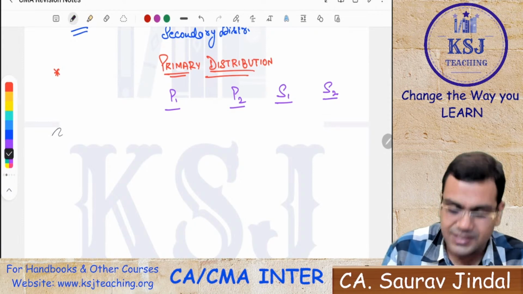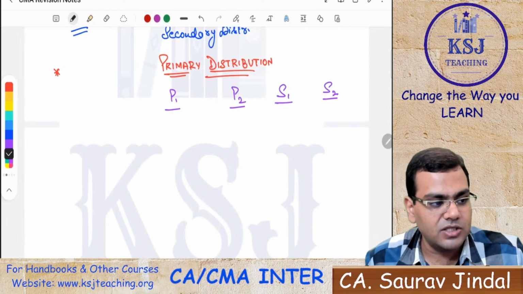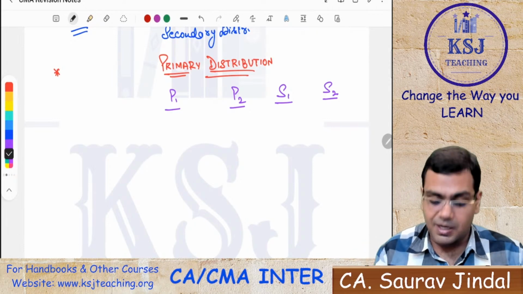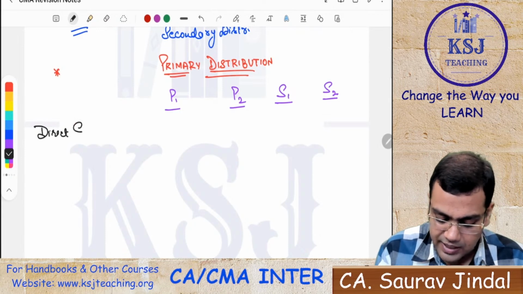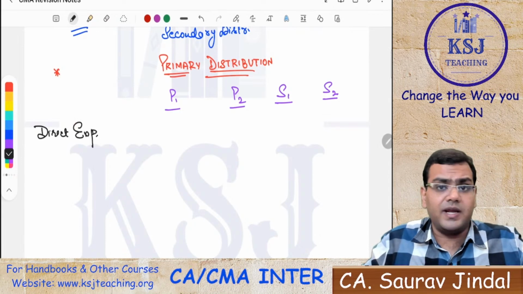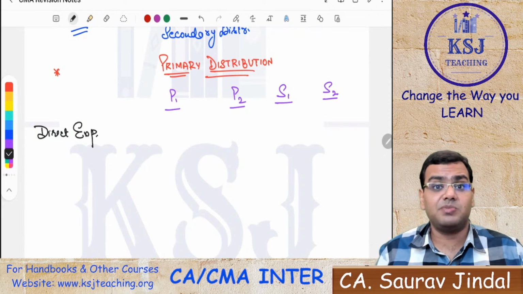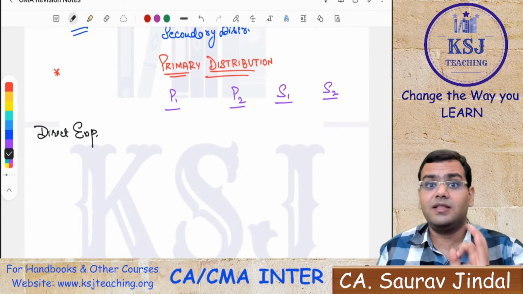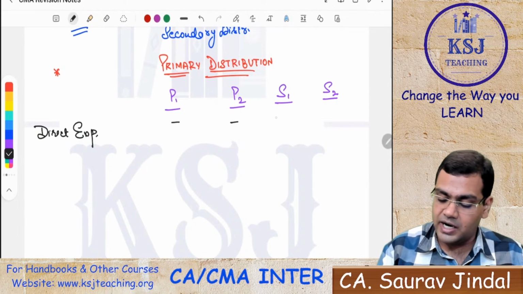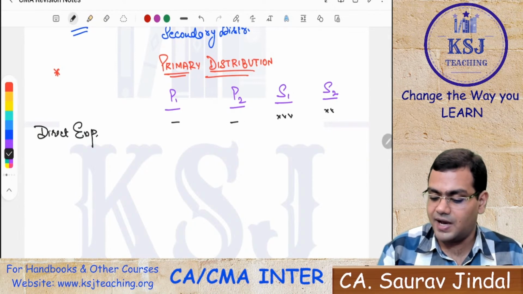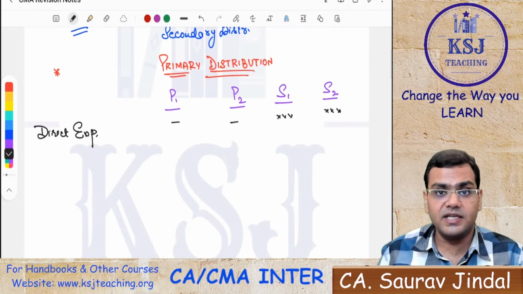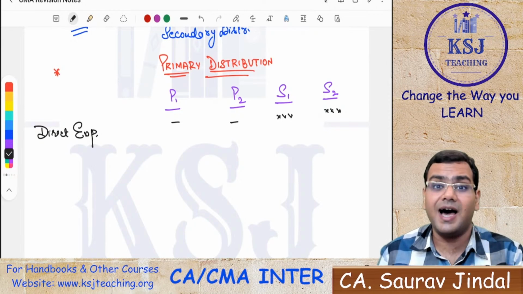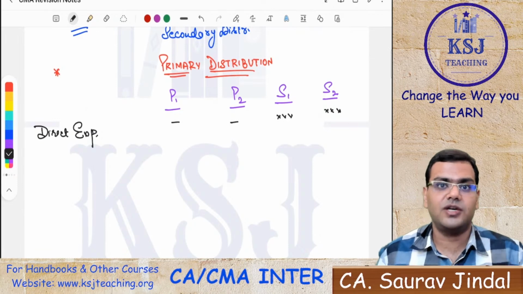So what will be the first thing that you will take in the primary distribution? That will be the direct expenses, sir. Direct expenses are not my overheads, then why should I be taking the direct expenses? But you have to take the direct expenses of only and only the service department. Why? Because the direct expenses of the service department are indirect for the production department.